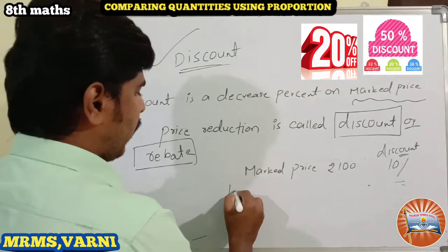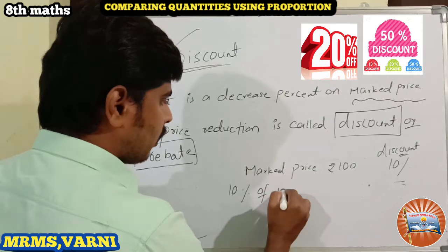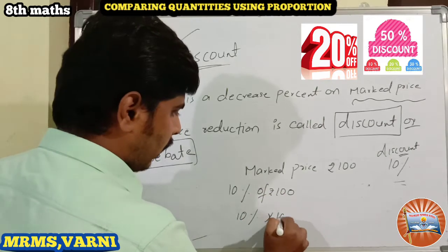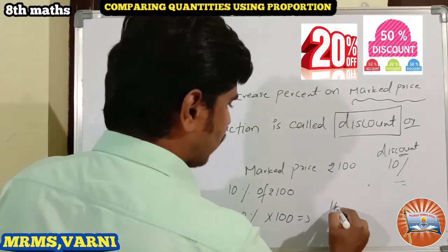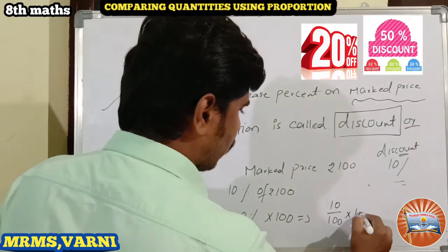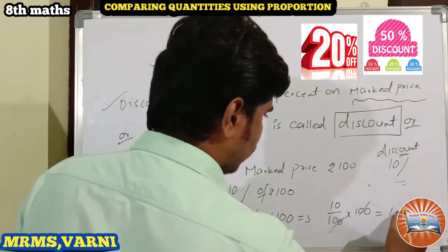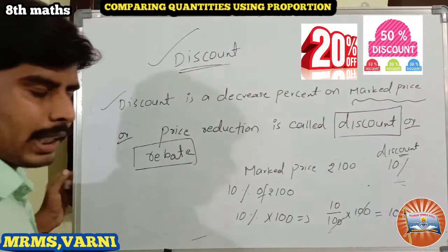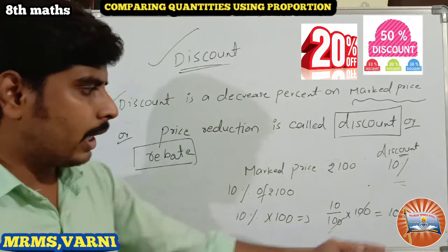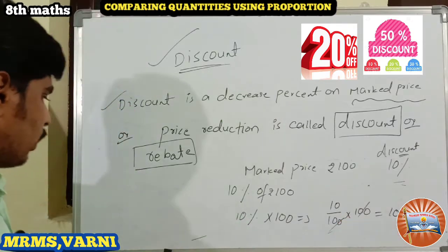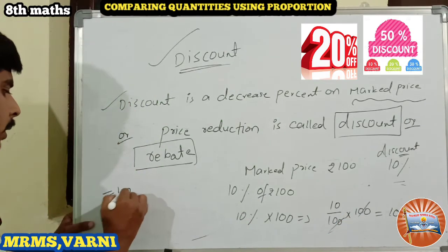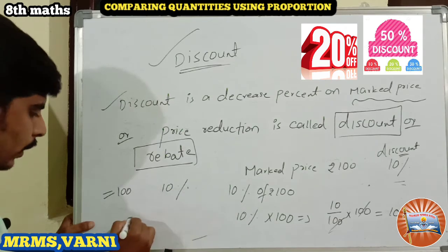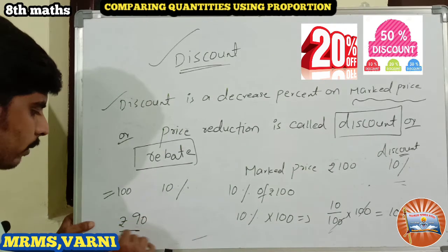So 10% of 100 rupees, that is 10 by 100 into 100, which is nothing but 10 rupees. That is the discount, the reduction price. The actual price is 100 rupees, so with 10% discount I have to pay 90 rupees to them.